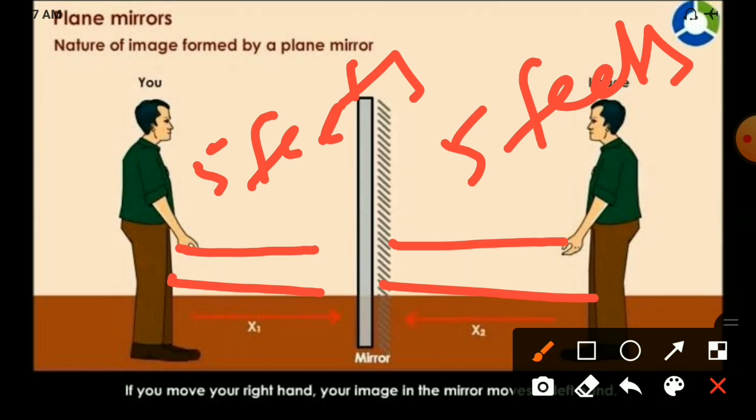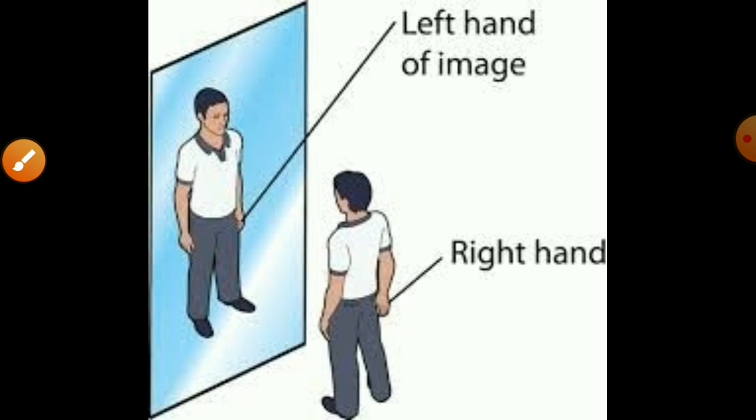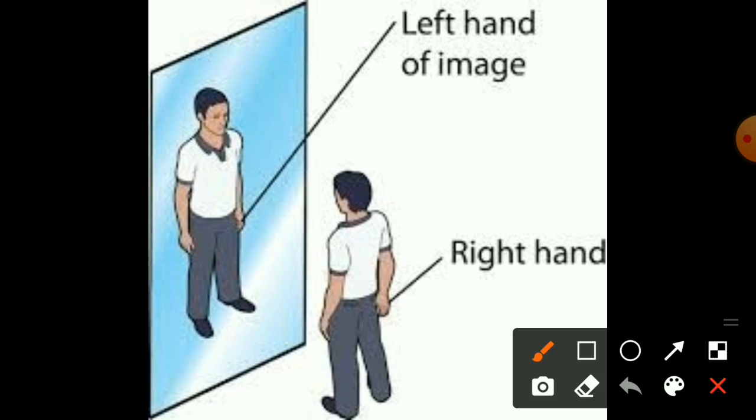Here I can raise one more question. When you stand in front of the mirror, you are outside and your image is inside. How many images are appearing here? Only one image appears. Always, when you stand in front of the mirror, only one image will appear. Why does only one image appear? Its properties are like that.